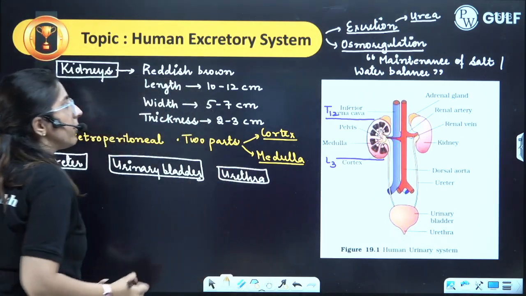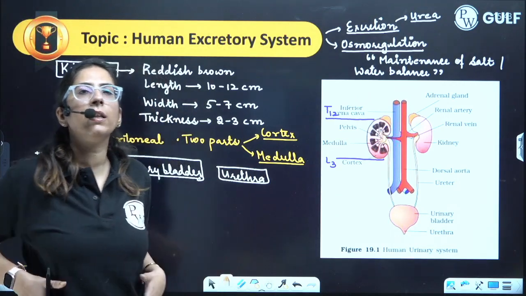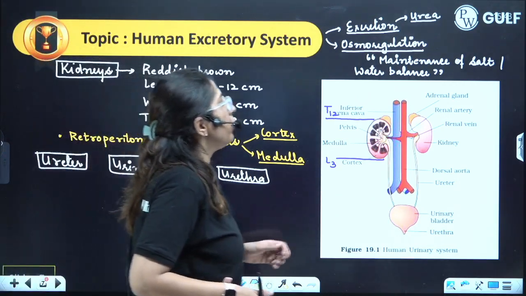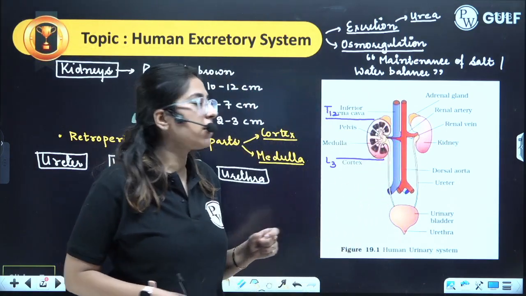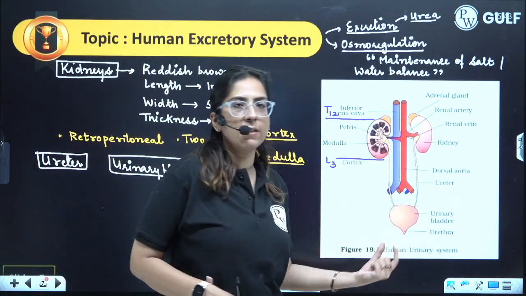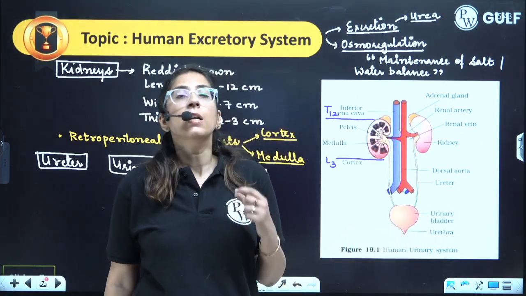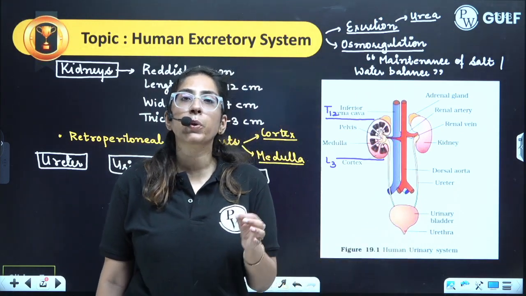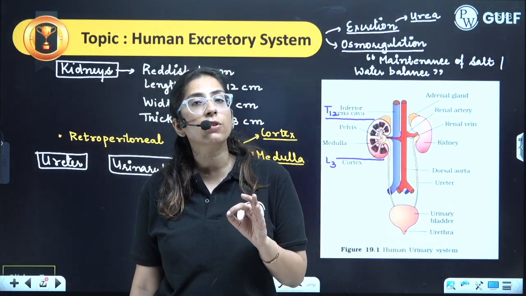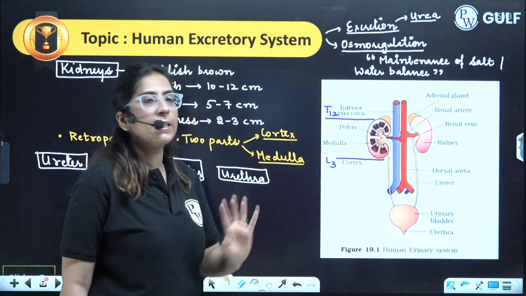Now let's look at the arrangement of these. These are arranged in the lower abdominal part. If you look here, you will find the kidneys. We have a pair of kidneys. From the kidneys, the ureters come. Both ureters join to the sac-like structure termed the urinary bladder. The urinary bladder opens to the outside with the help of the urethra. The urethra is long in males and short in females. Clear?